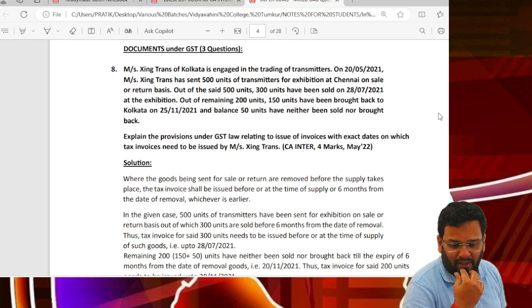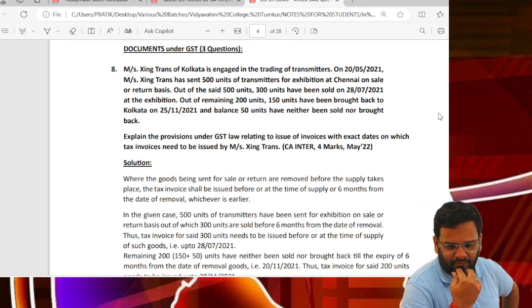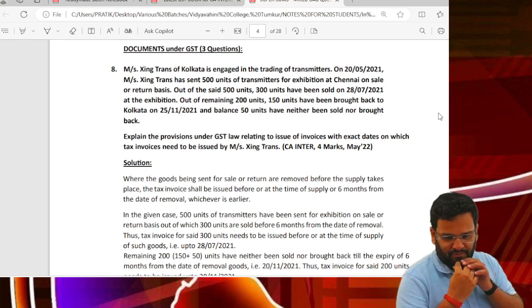So question number 8. Messrs. X Trans of Kolkata is engaged in trading of transmitters.